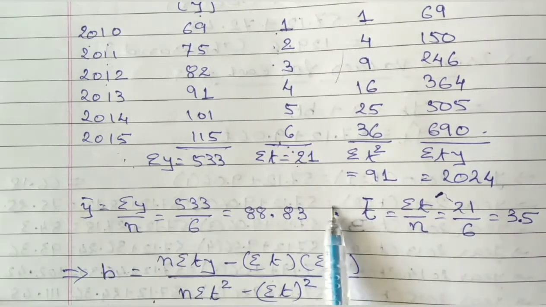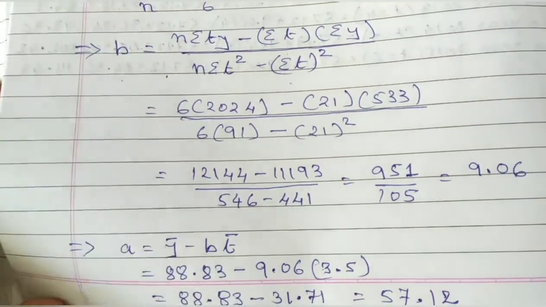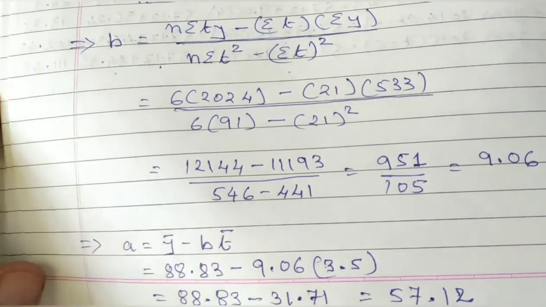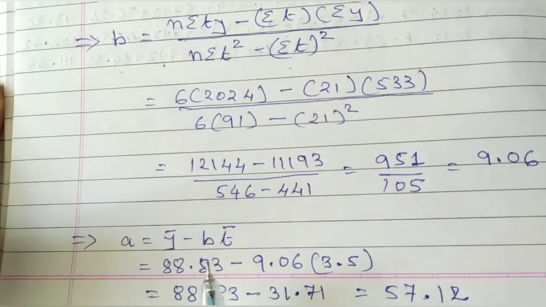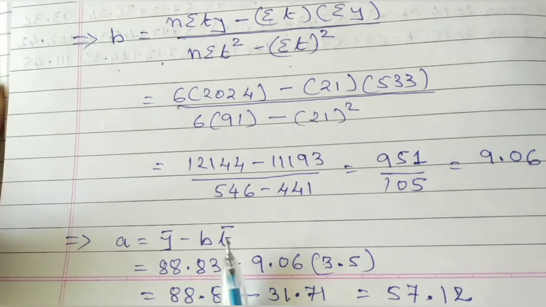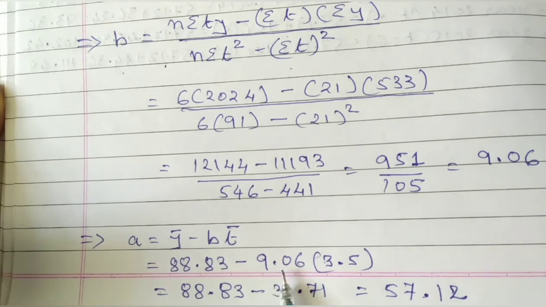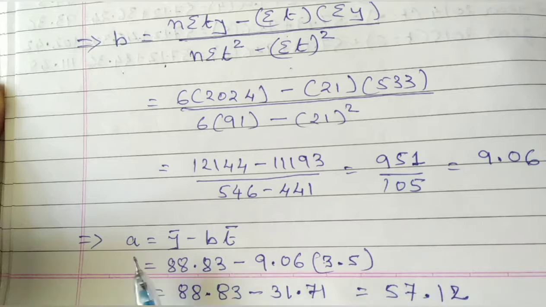So by using y bar and t bar, a is equal to y bar minus b t bar. Place the values: b is already 9.06, t bar is 3.5, and finally you get a is equal to 57.12.